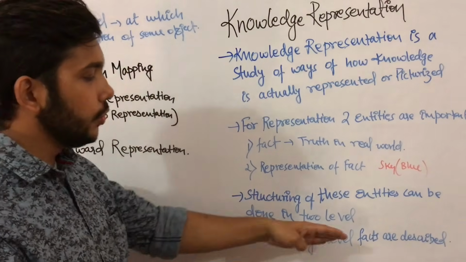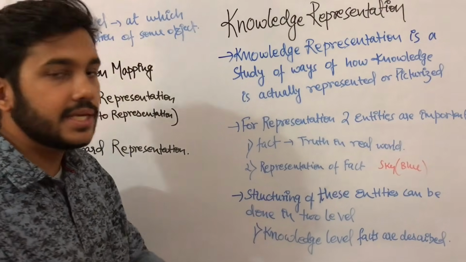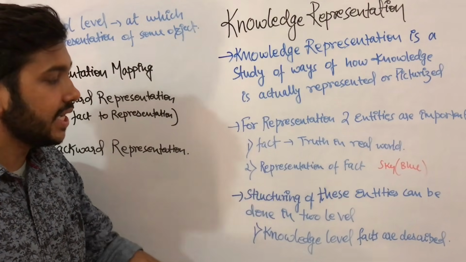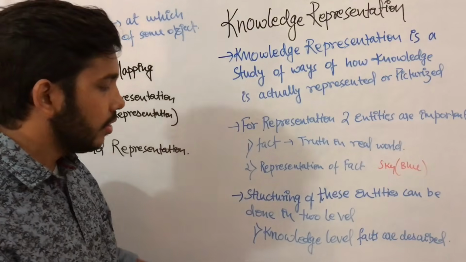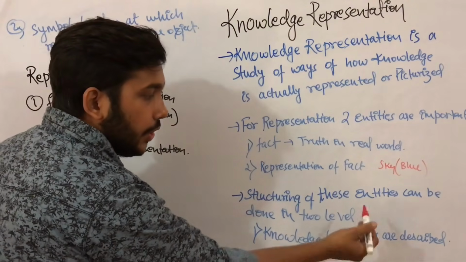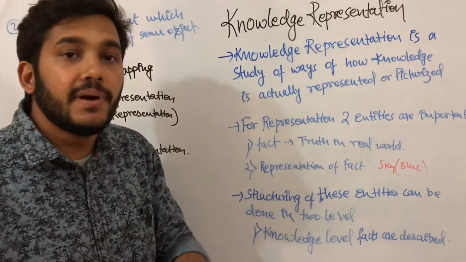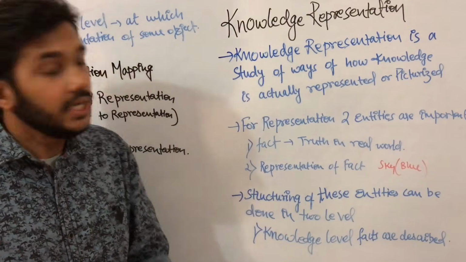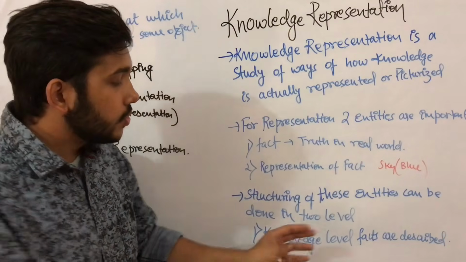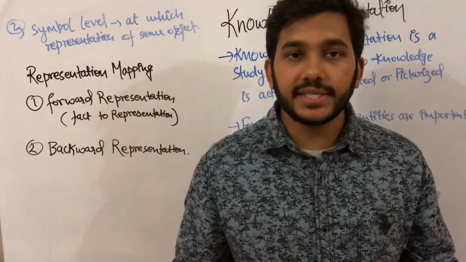In the knowledge level you describe what the knowledge is. Suppose a paragraph is given and you are converting that paragraph into some symbols. First, in the knowledge level, you describe the facts, like sky is blue, but sometimes it is red, sometimes it is cloudy. So at this level you describe what your knowledge basically is.